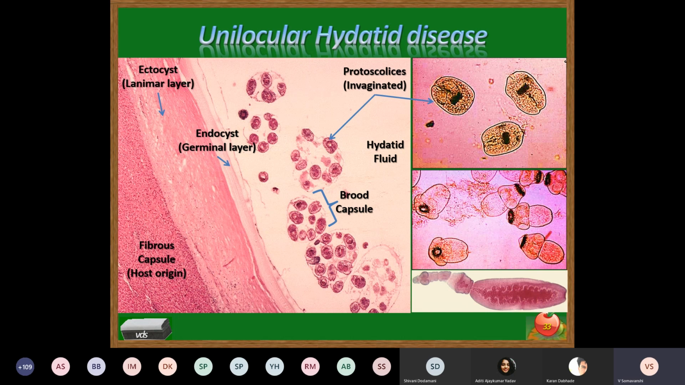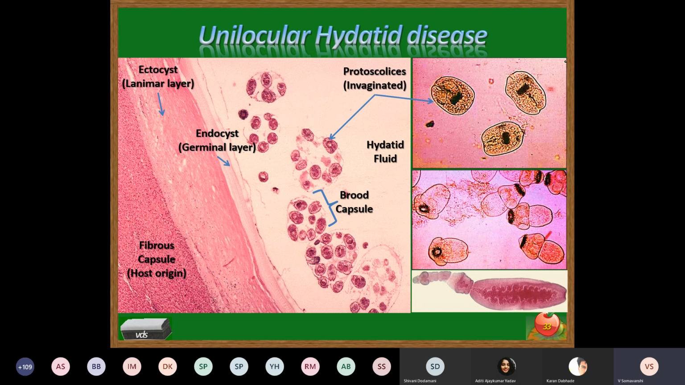Now, you can see that from the germinal layer, brood capsules develop in which the daughter parasites or protoscolices are produced. In the top figure, I have shown the protoscolex, the invaginated head of the daughter parasite. Later on, this gets evaginated, as in the lower figure, and you can see the rostellum and the suckers around it, and a single segment, which is the neck.